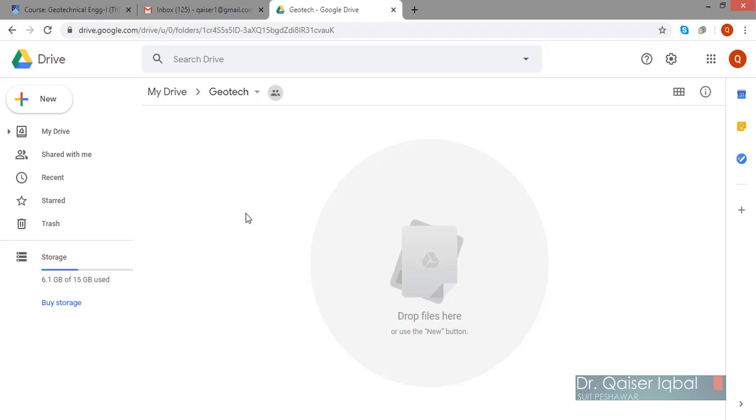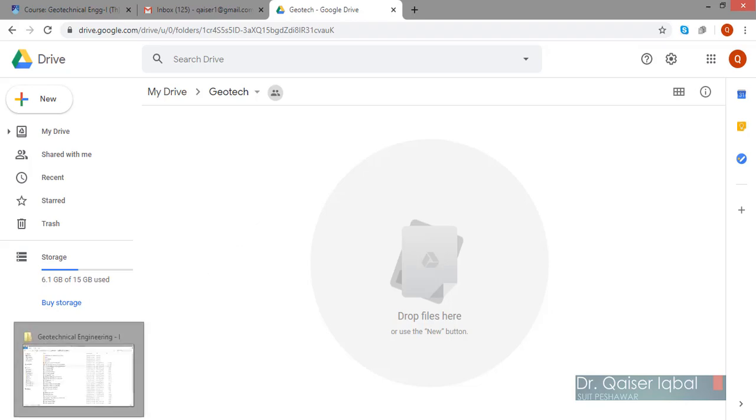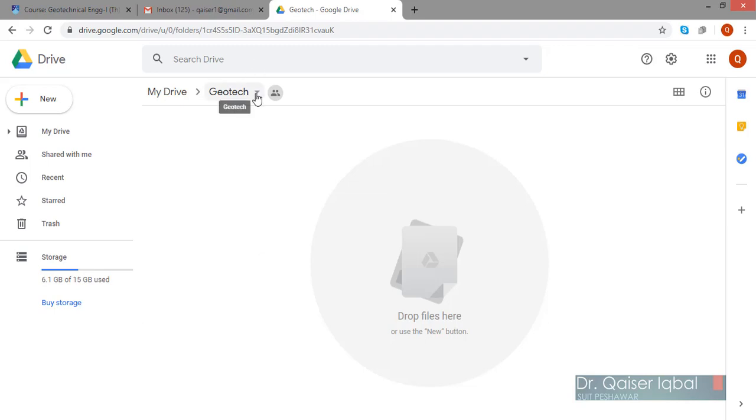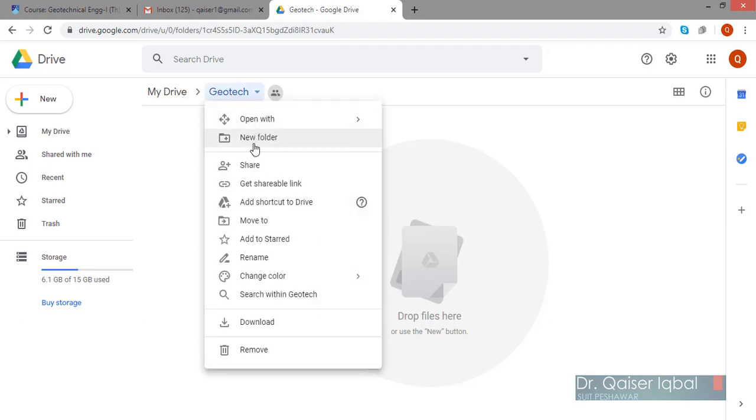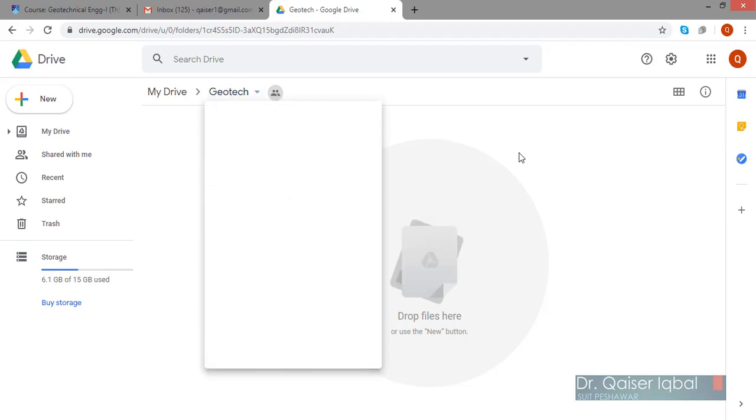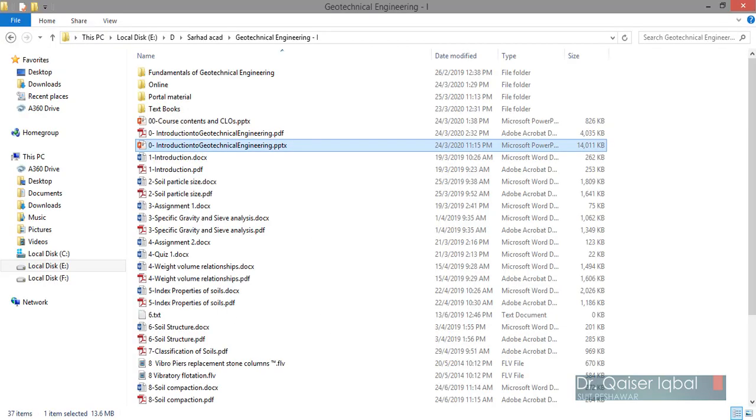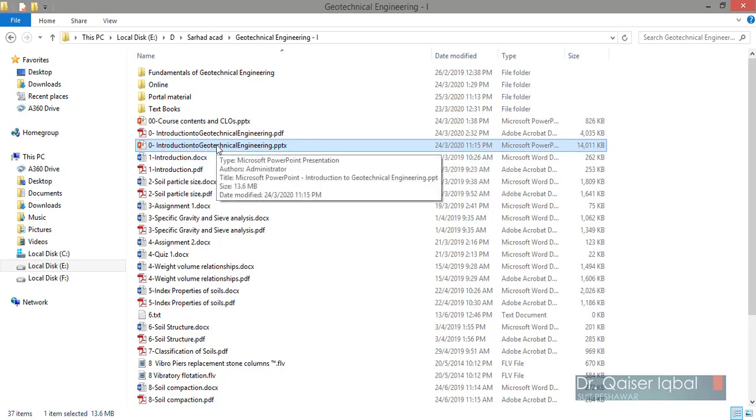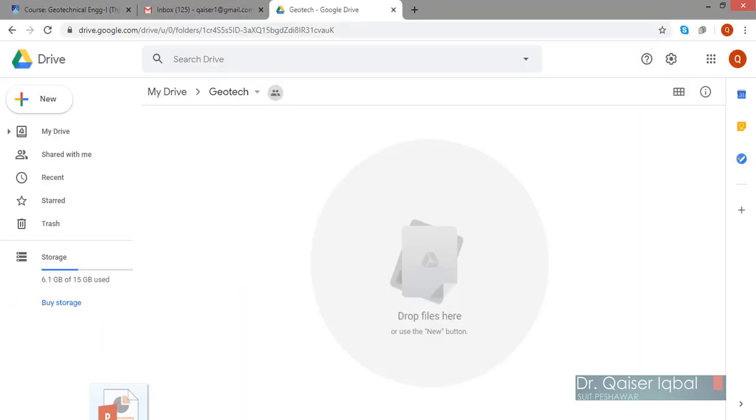You will basically add the file into it. It's very easy. I will just tell you about the drag and drop option. You can add from here as well by adding a new folder or new file, but you can add from here directly. For example, this is Introduction to Geotechnical Engineering. The file size is about 12 megabytes. So I will just simply drag and drop the file over here.